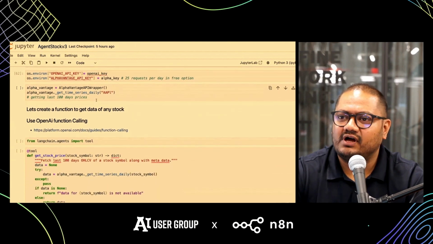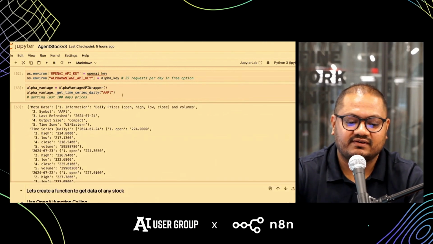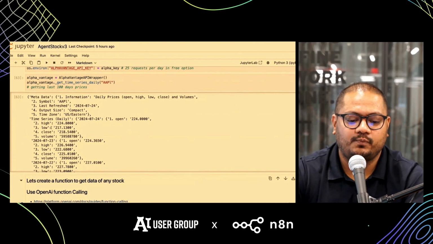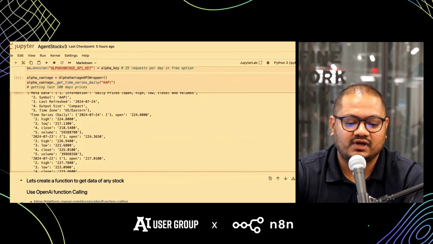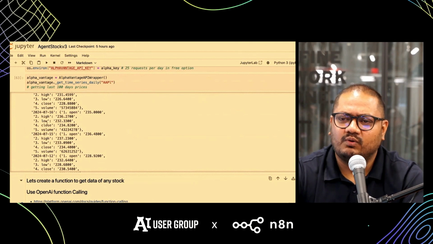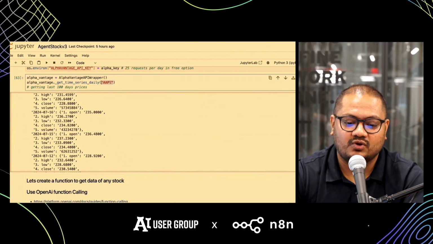So the API for Alpha Vantage works as expected. If we ask it to get time series, and let's say we are asking it for Apple, by default, it's going to give us the price for the last 100 days, right? So open, high, low, close, volume of the last 100 days. Now, what we would want our LLM to understand is, one, what is the stock code? And depending on that, how much data are we really looking for? By default, we are getting 100 days of data.